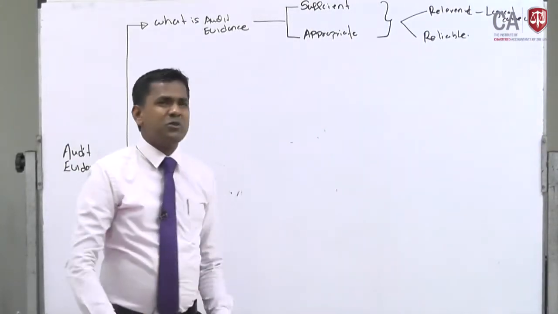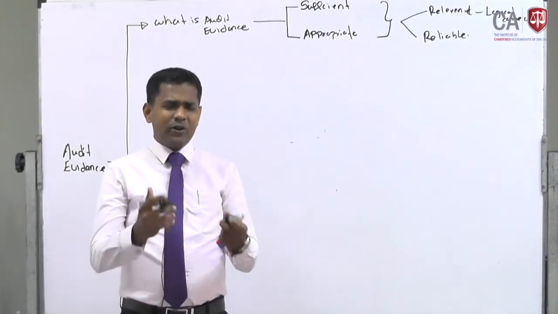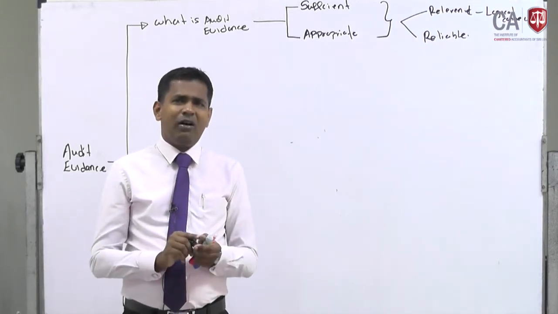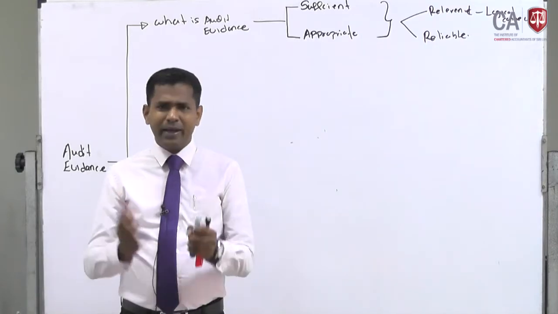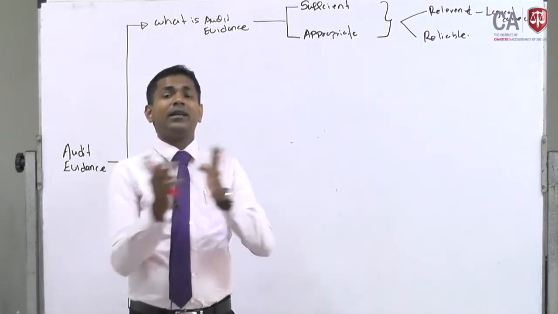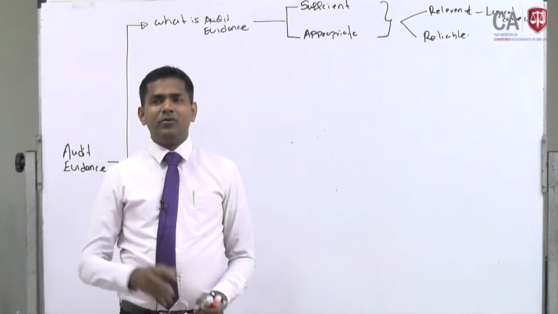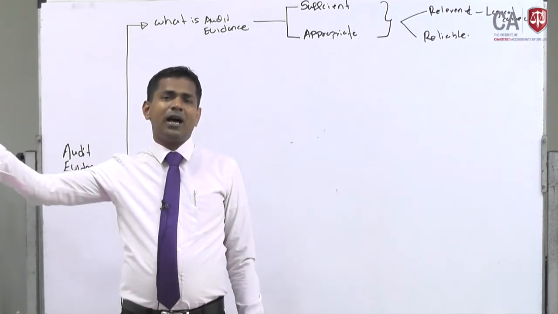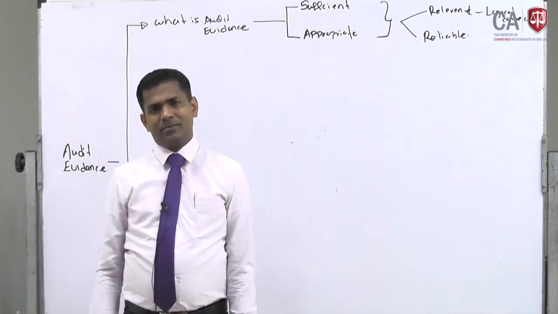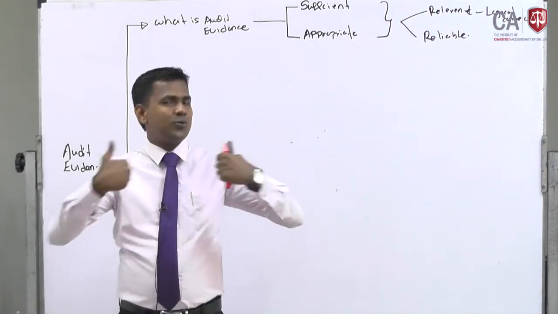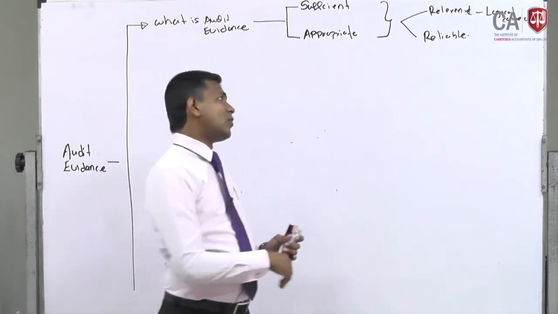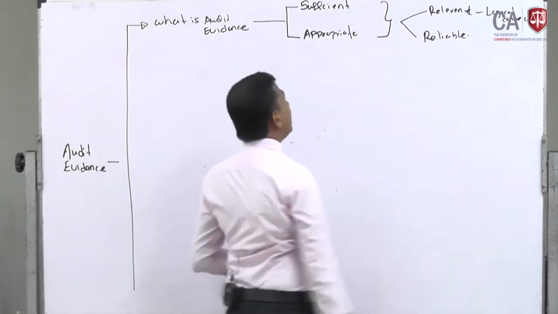All audit evidence should be relevant. Now for example, if you are doing an audit on inventory, all the audit procedures you are performing or audit evidences you are gathering should be connected to the inventory. But if you are doing something on trade debtors which is not connected to the inventory, then there is no logical connection between the two procedures. So therefore the auditor always looks at the relevance of the audit procedures.